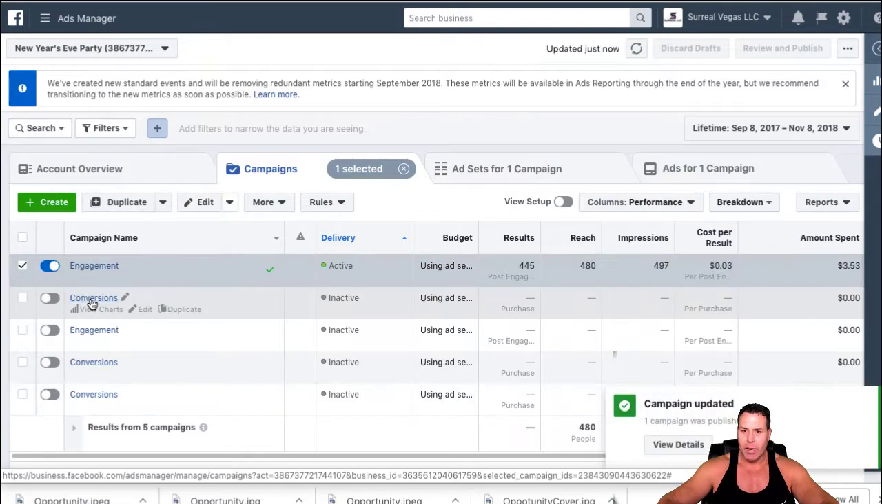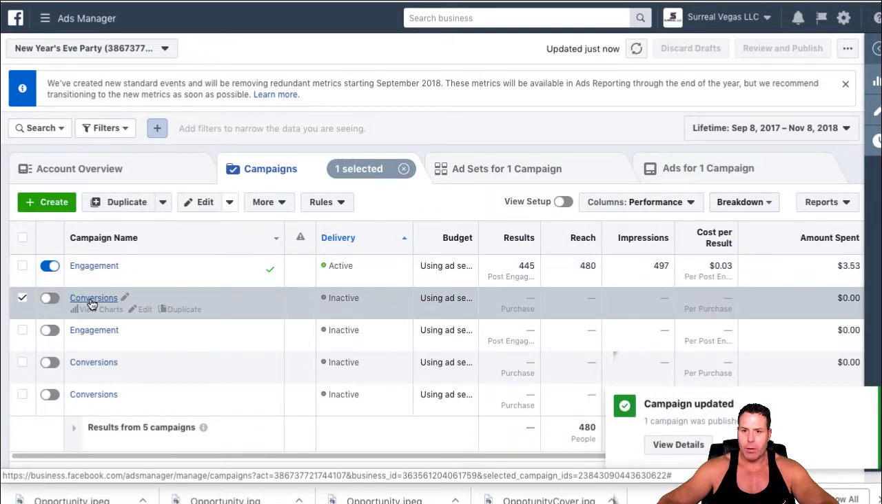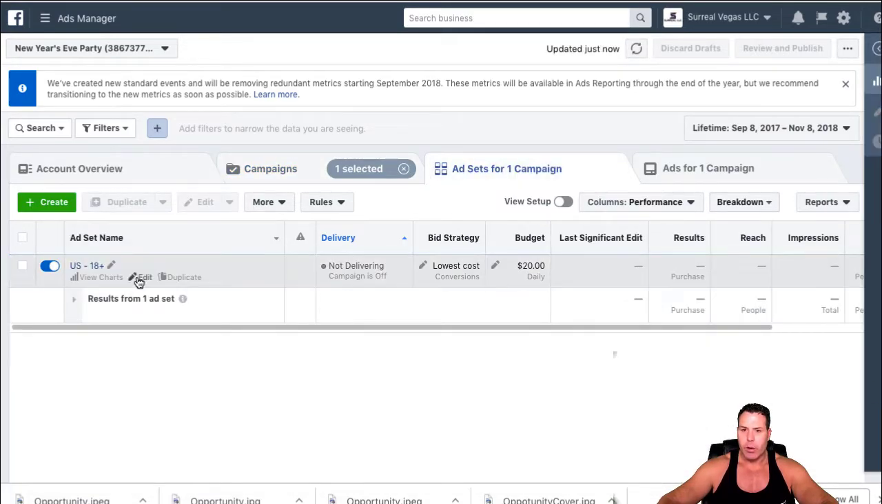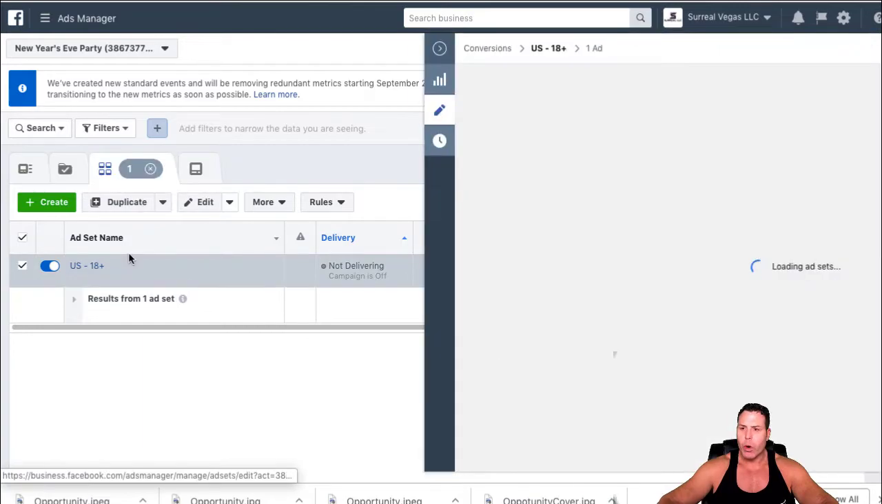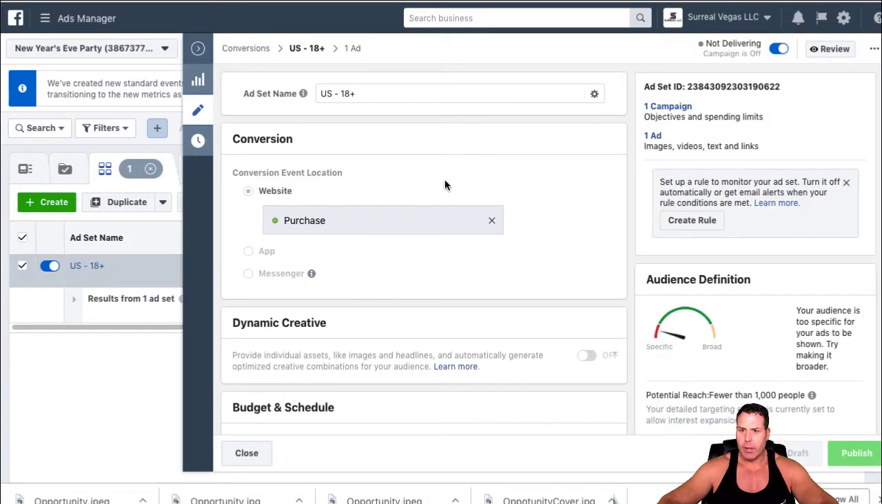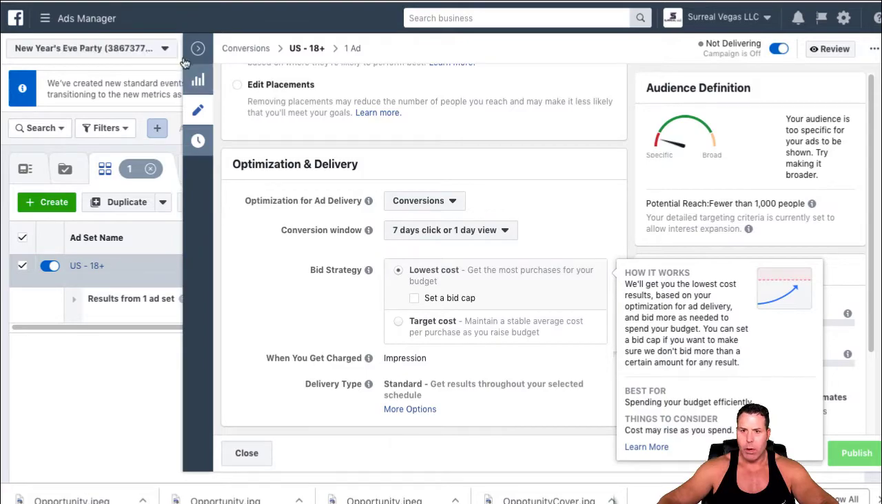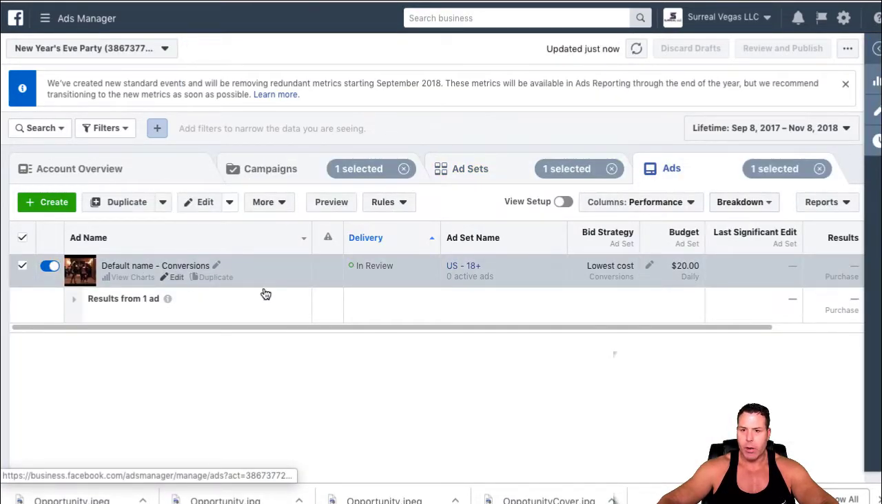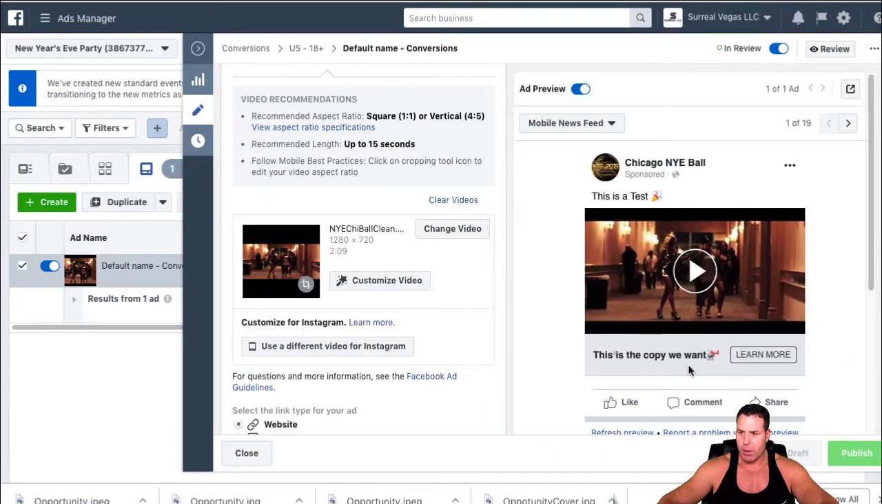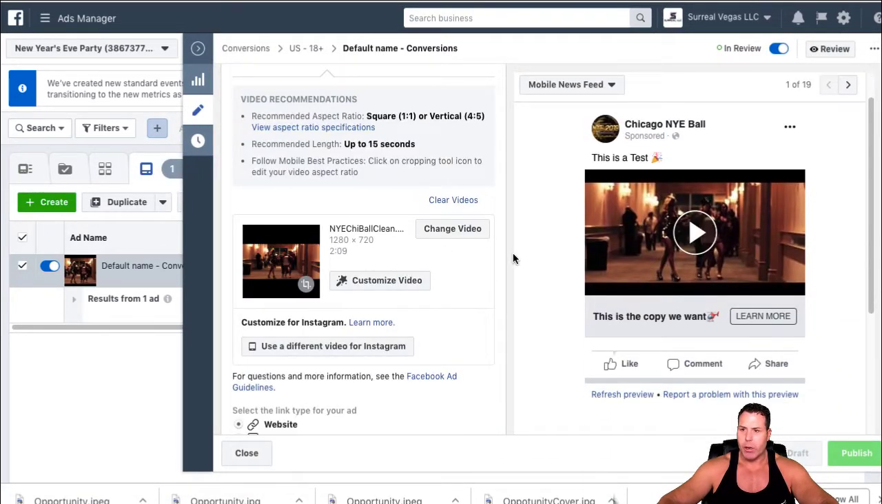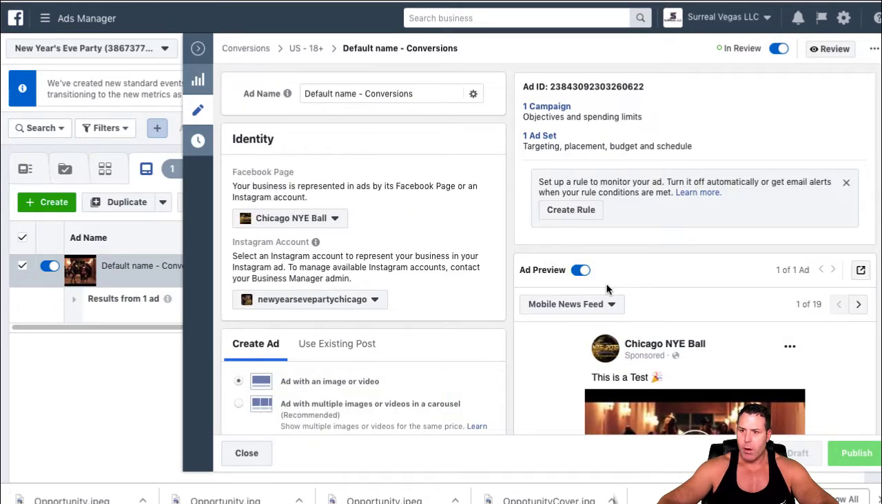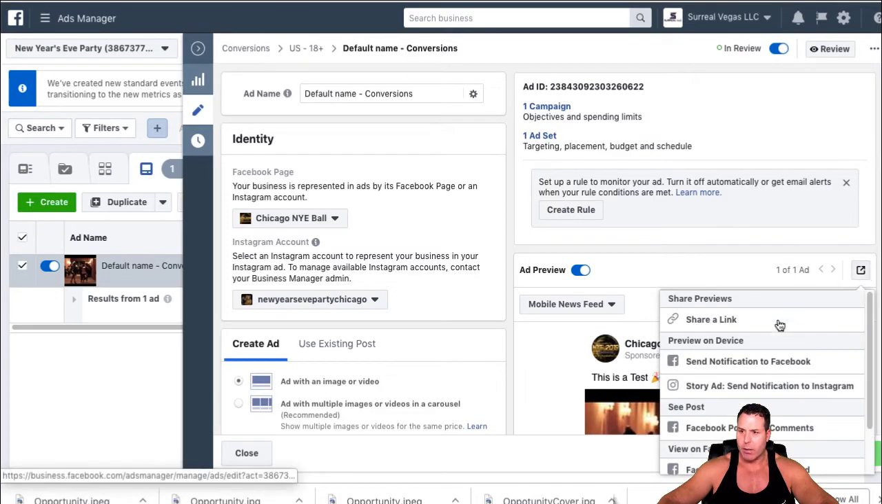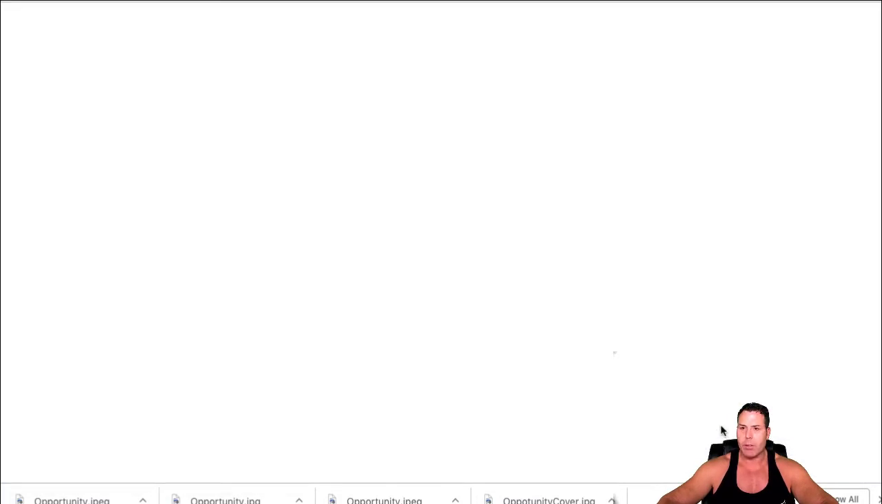So here's the engagement one that we just set up. And then this is the conversion one that we just set up as well. Okay, so here we go. We're going to go into this thing. We're going to edit this, and actually, we want to go into the ad set here, and we're going to edit this. Okay, so you're going to see this is the one we just did. This is the copy we want, okay? So what you need to do here, this is where the little ninja trick comes in. You're going to click on where it says Ad Preview, and you want to have that on, and you're going to go Facebook Post with Comments, okay?